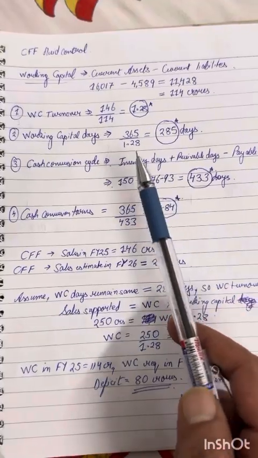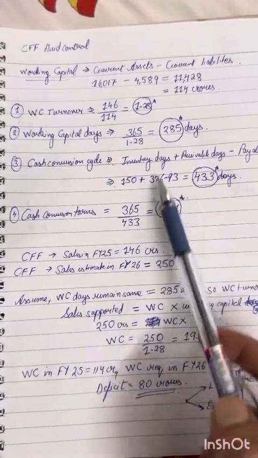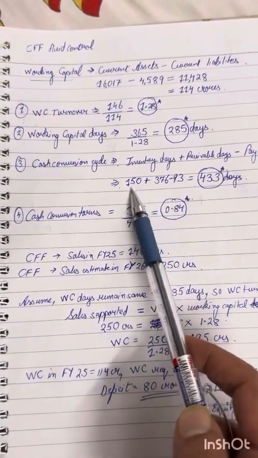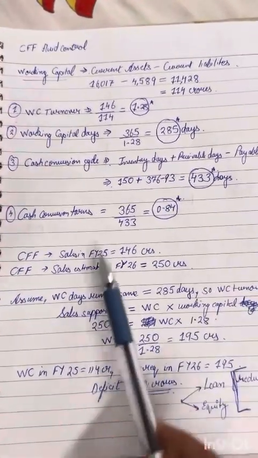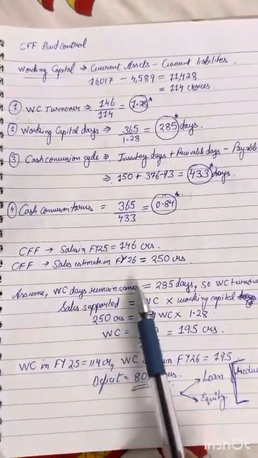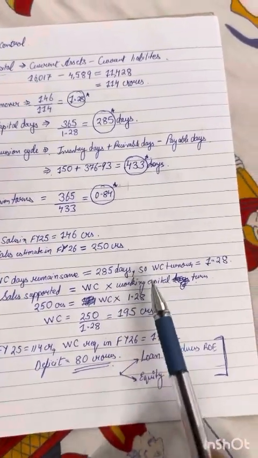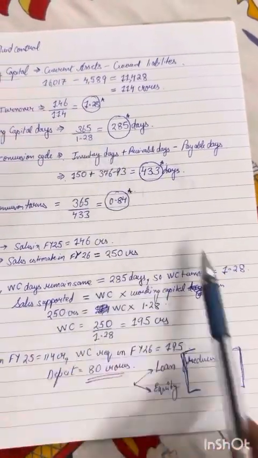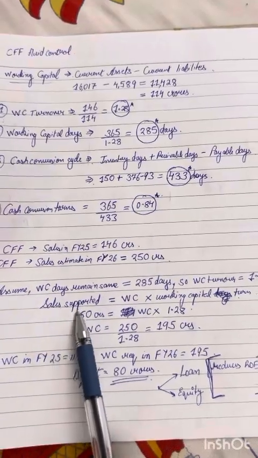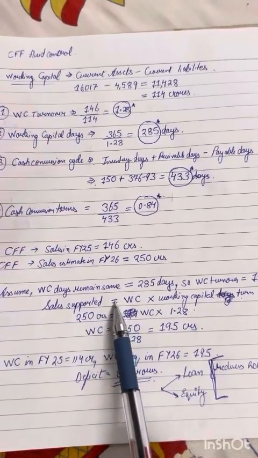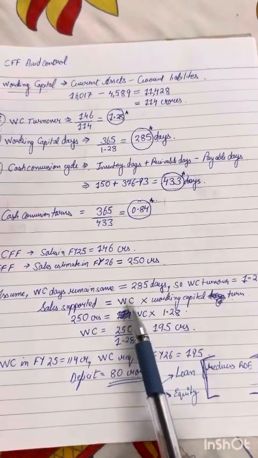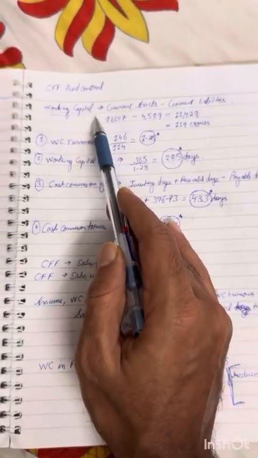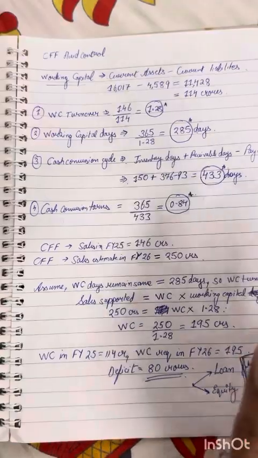It is not able to improve its days payable. It is not able to improve its inventory days. All these values stay the same. Let's assume, right? So the working capital days will remain 285, right? So working capital turnover again will be the same, 1.28. Now, how much sales can be supported is a factor of working capital into the working capital turns, right? So working capital is one thing, its turnover is completely a different thing.